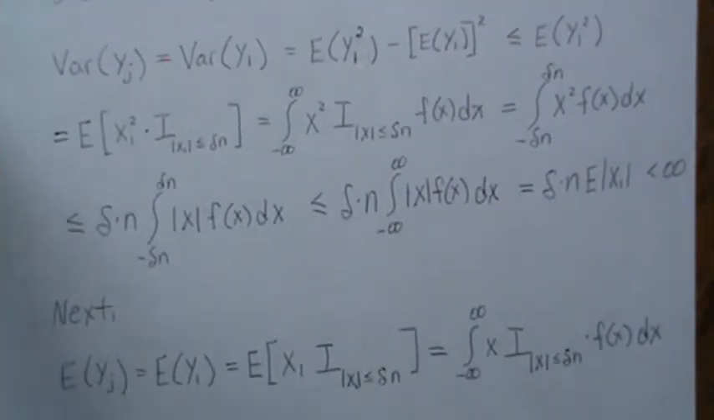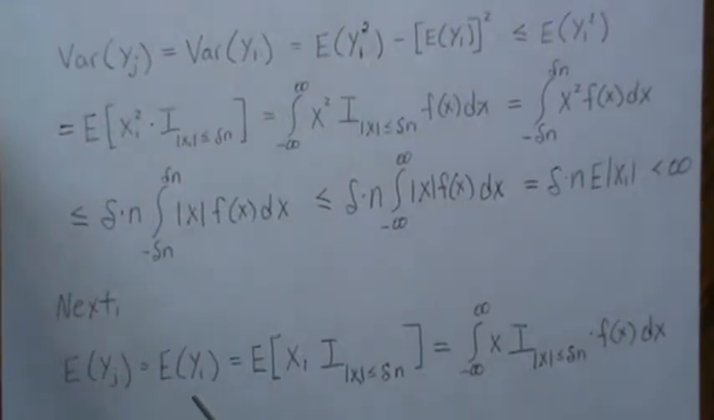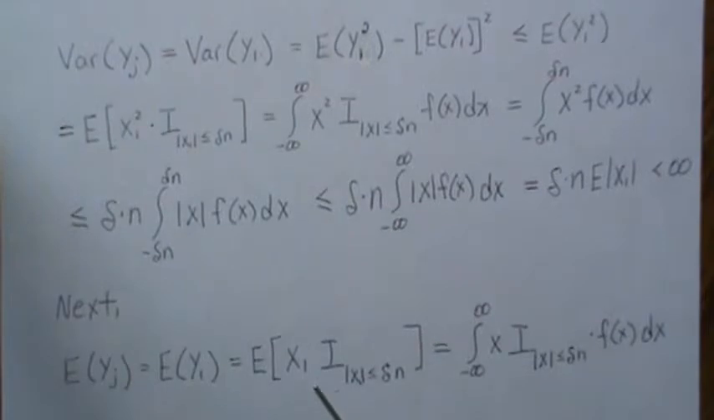Next, let's look at the mean of Y_j. So it's the expected value of Y_1, which is this expected value, and by definition that equals this. Okay, so we don't really know much about that yet. So let's look at this. Let's look at this inner piece here, okay, and see what happens.